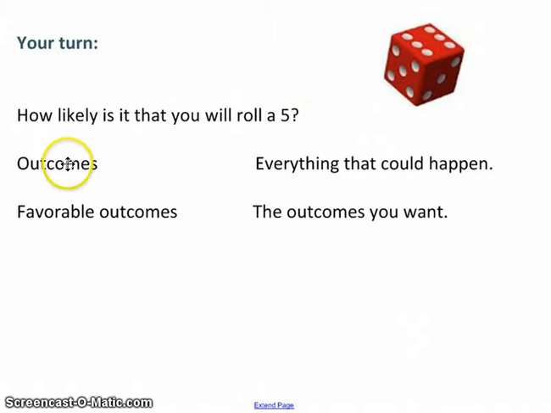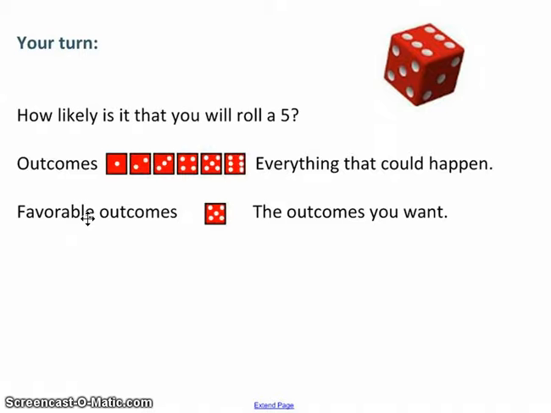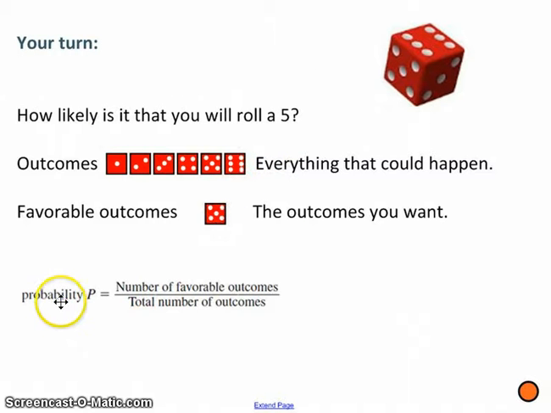Well, remember, we've got outcomes and we've got favorable outcomes. The outcome you want is to roll a 5, but everything that could happen is listed right here. I'll remind you of the formula. Probability is the number of favorables, the number of things you want, divided by the total number of possible outcomes. Now what I want you to do is hit the pause button and figure out for yourself what the probability is that you roll a 5.